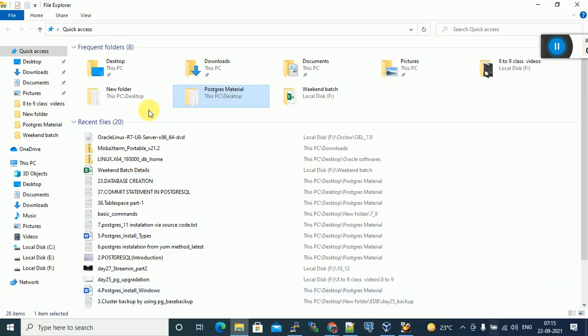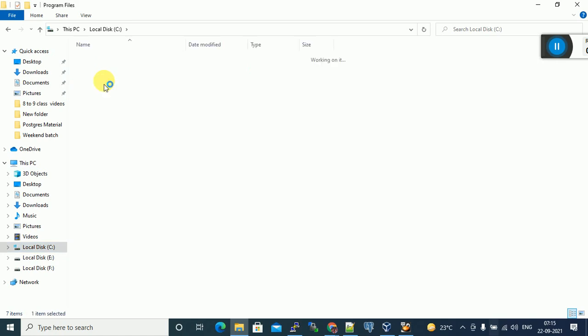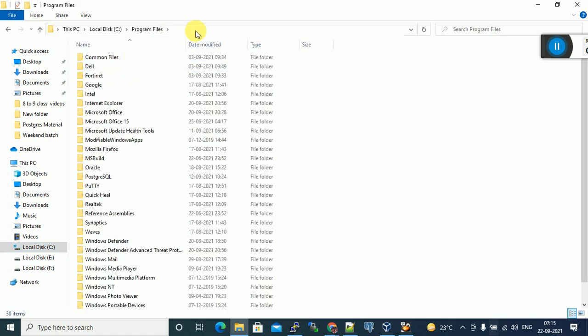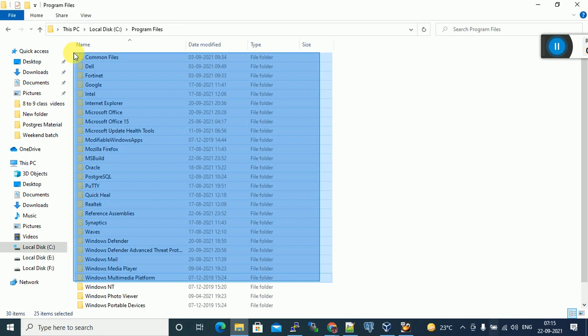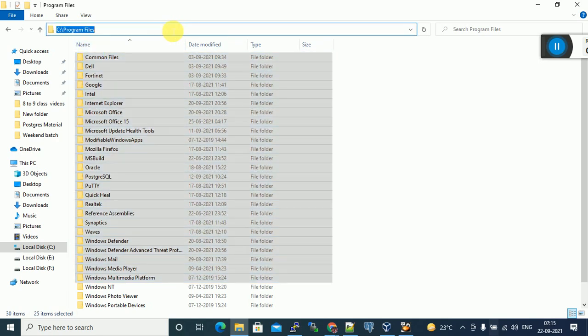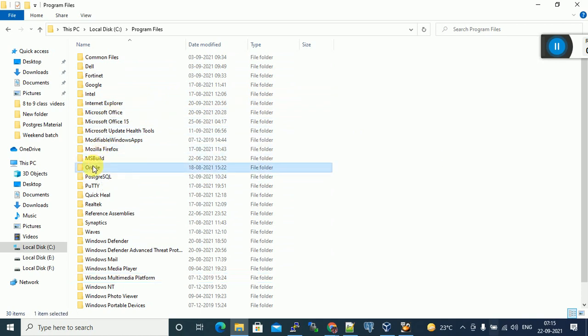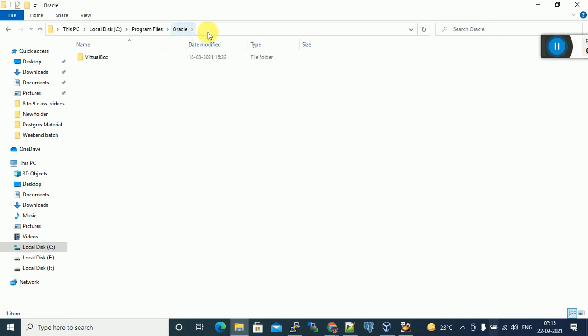Suppose in Windows, I open C drive, Program Files. Currently which place are we in? We are in C Program Files. These all are folders, which in case of Linux we call directories. So how to go to this folder? Double click on the folder, that's it.